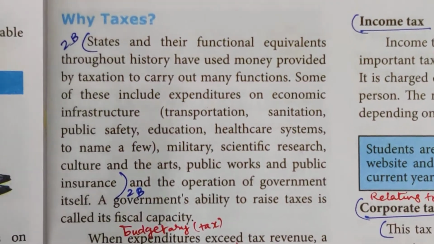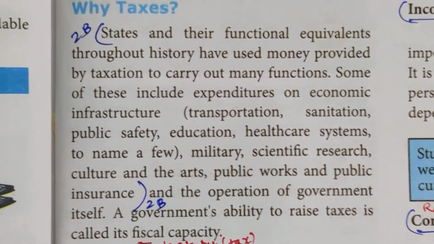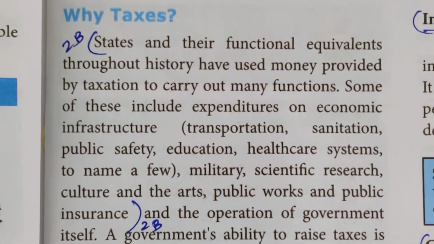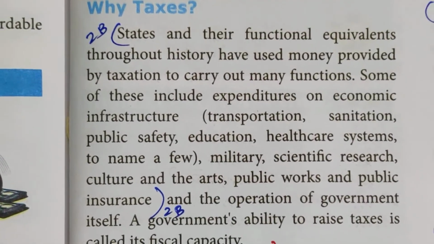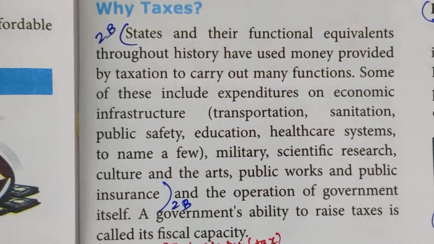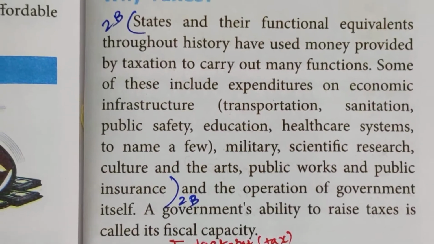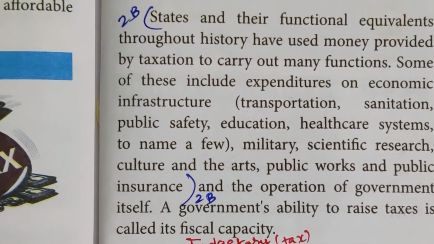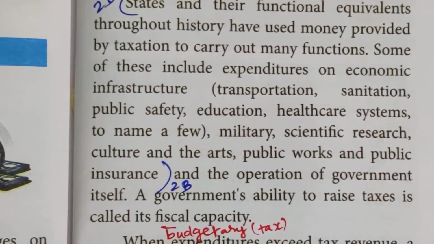Why taxes? States and their functional equivalents throughout history have used money provided by taxation to carry out many functions. Some of these include expenditures on economic infrastructure, transportation, sanitation, public safety, education, healthcare systems, to name a few.